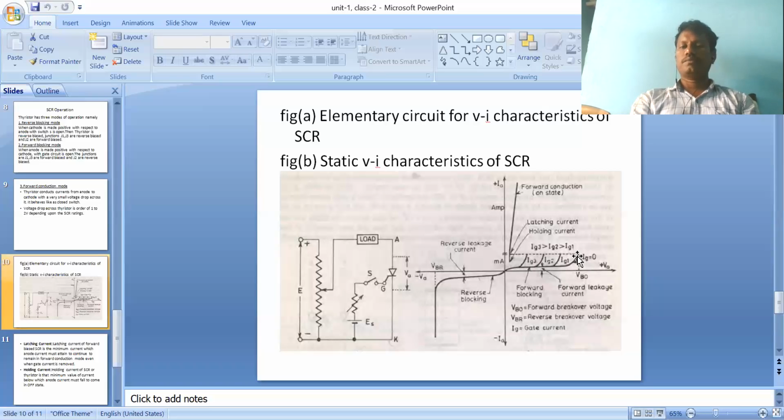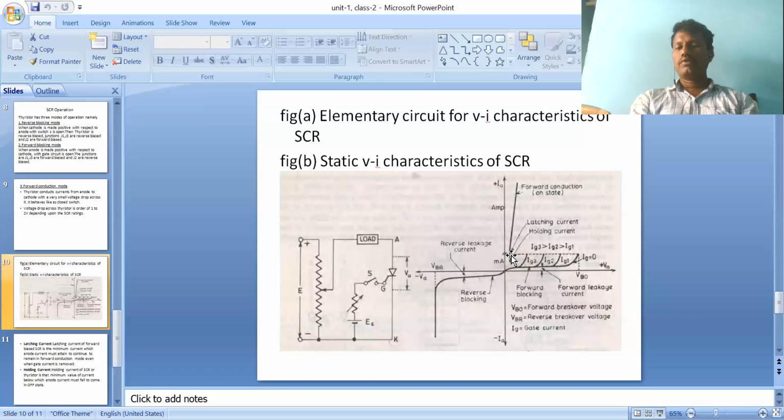Then junction J2 breaks down step by step. See here, the gate currents IG1, IG2, IG3, where IG3 is more than IG2, which is more than IG1. I should mention three instances here. In the first instance, IG1 is applied, and suddenly some less amount of current is allowed, which is not a leakage current.